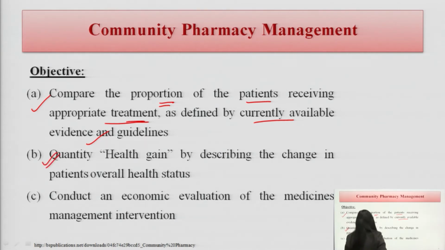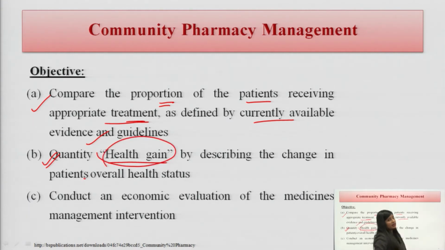Point number 2, quality health gain. We have to see in the community pharmacy management, as it is more patient oriented, how many patients have achieved health, as evidenced or reported in the patient's laboratory data.